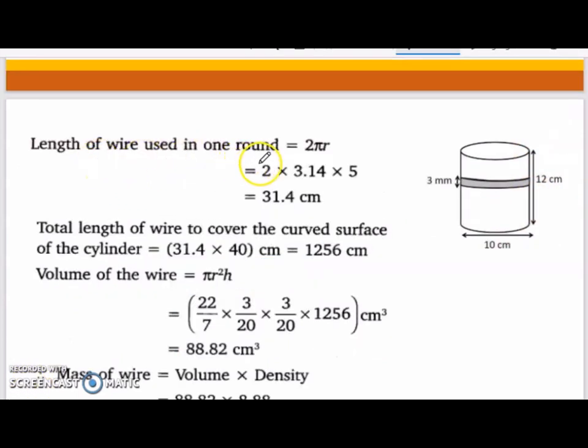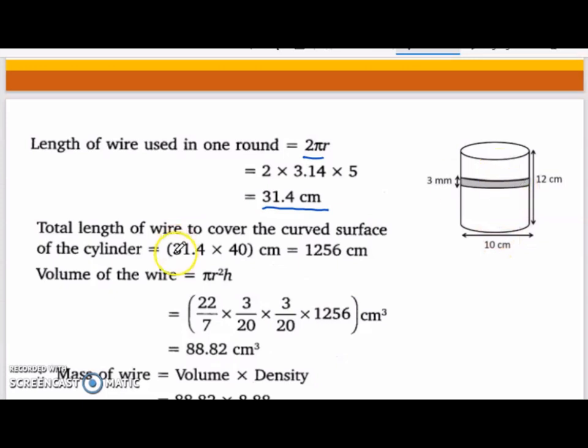Now the length of the wire that is used in one round is 2 pi r. That is 2 into 3.14 into 5. So 2 pi r length is required for it to cover one round. So that is 31.4 centimeter. This much in one round, but we have already calculated that this copper wire has to take 40 rounds of the cylinder in order to cover the entire cylinder.